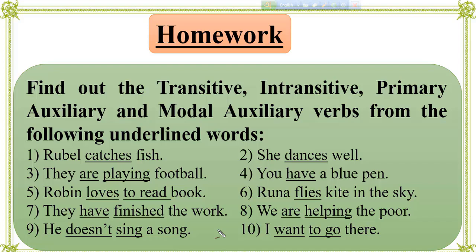They are playing football. Here, are and playing are the underlined words. You have a blue pen. Have is the underlined word. Robin loves to read book. Loves and to read are the underlined words. Runa flies kite in the sky. Flies is the underlined word. They have finished the work. Have and finished are the underlined words.